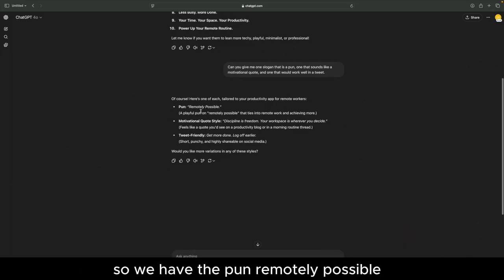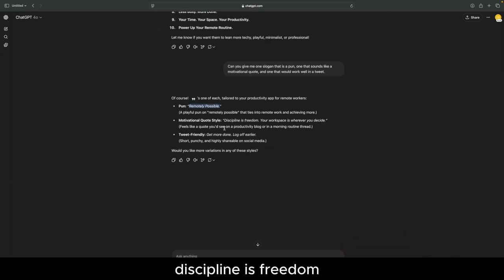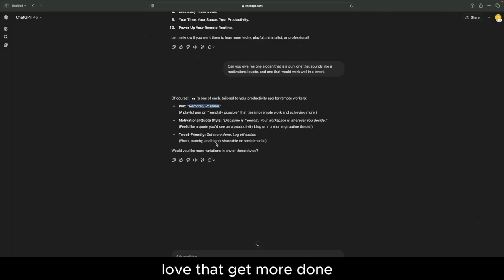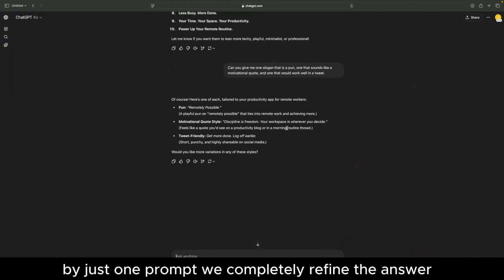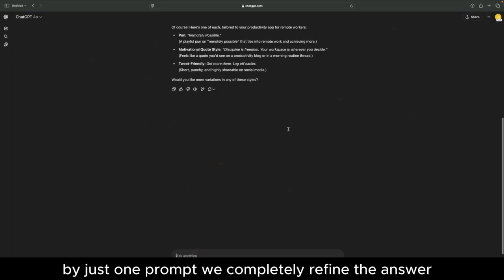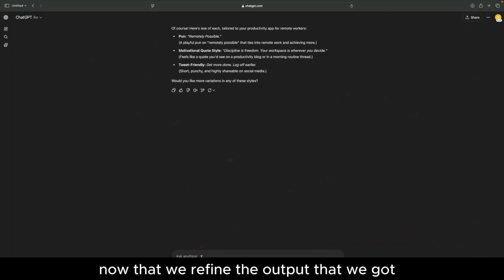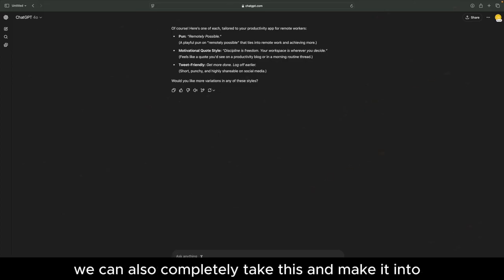So we have the pun, remotely possible. That's actually pretty funny. Discipline is freedom. Your workspace is where you decide. Lovely. Love that. Get more done. Log off earlier. Okay, that's kind of funny too. But here we go. By just one prompt, we completely refined the answer and narrowed down our options, which is also useful.